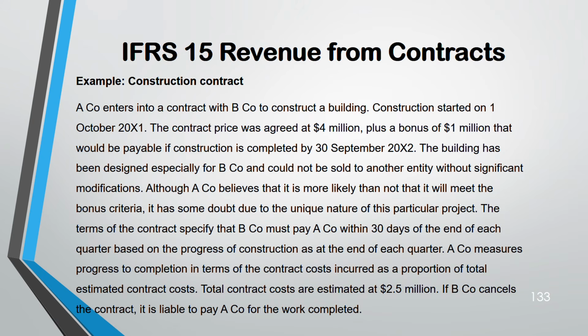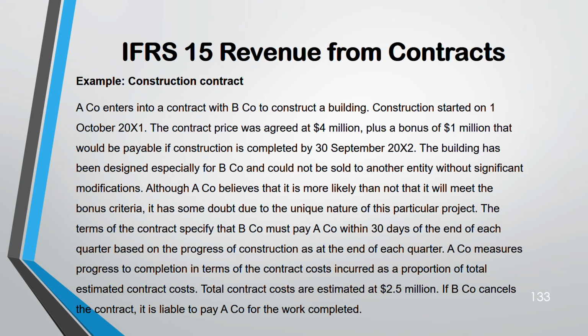Now, A is measuring the progress to completion in terms of the contract cost. There are two ways you can measure the progress. One is input, one is output. Input means you look at the costs you have incurred up to date. Output means what is the result that you have achieved. In this case, they are going by the cost input method: the contract cost incurred up to that date as a portion of the total contract cost. Total contract cost is 2.5 million.